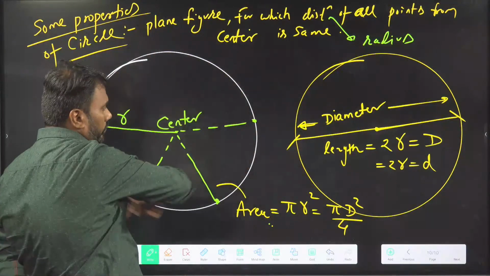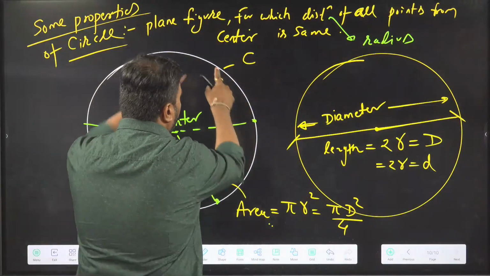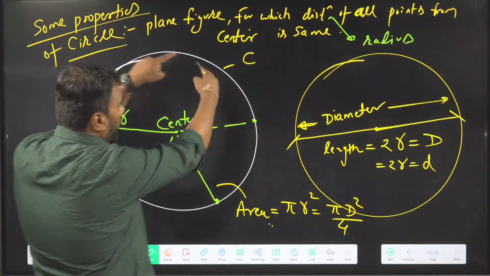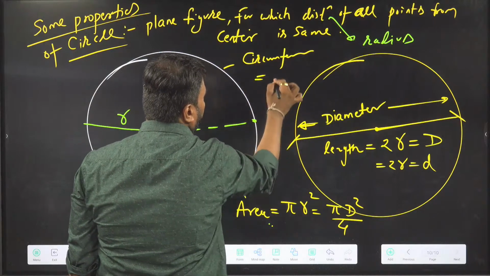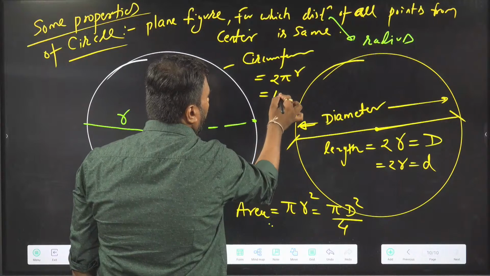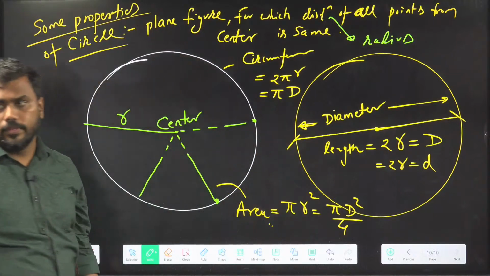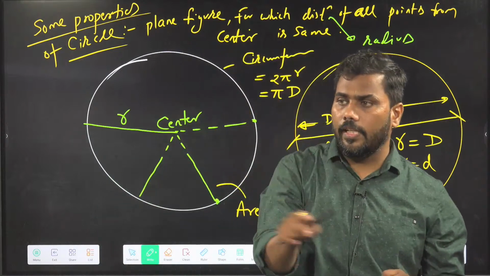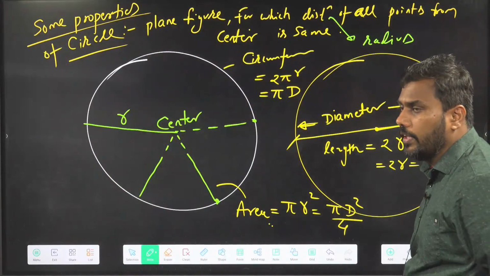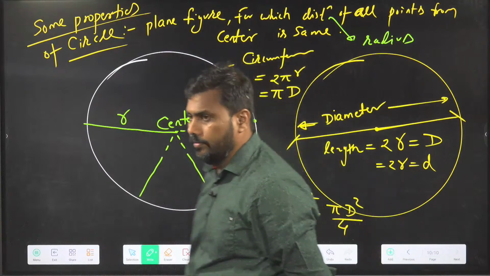Circumference of circle, this total length, comes out to be 2 pi r, or pi into d, diameter into pi. The length of circumference of circle is 2 pi r.